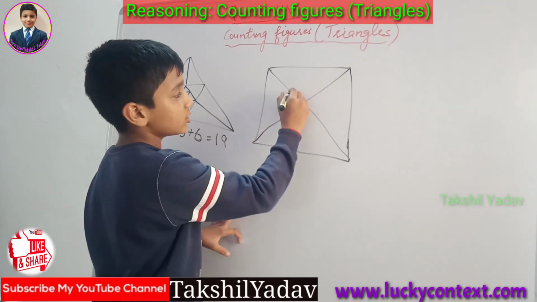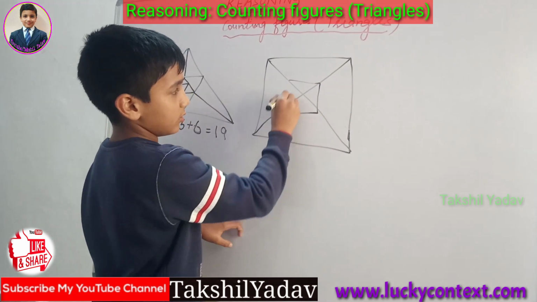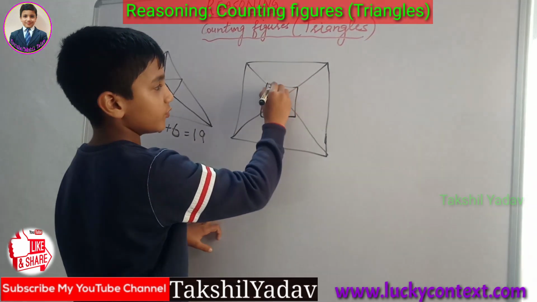But what about this one? How will we find the number of triangles in this?